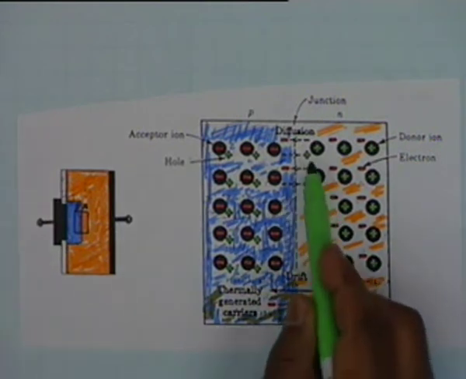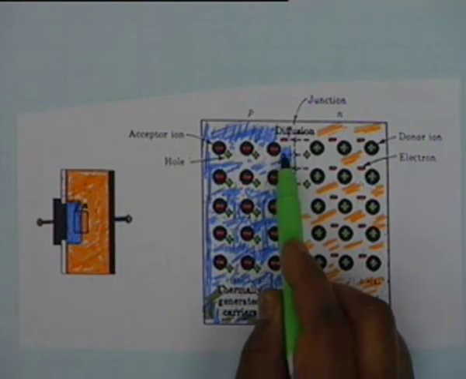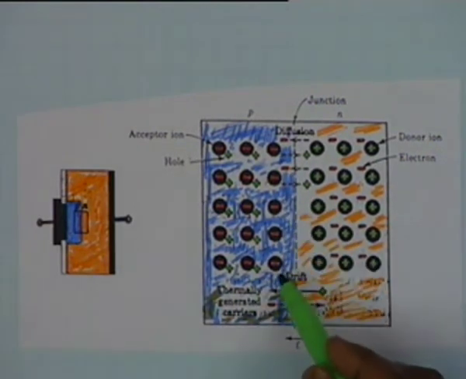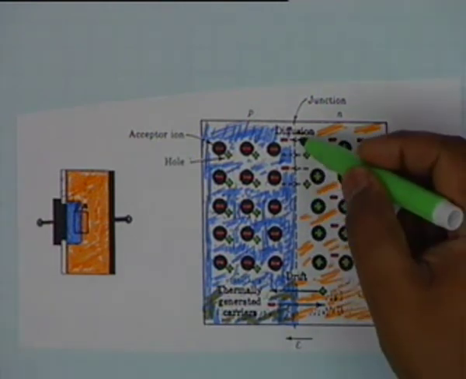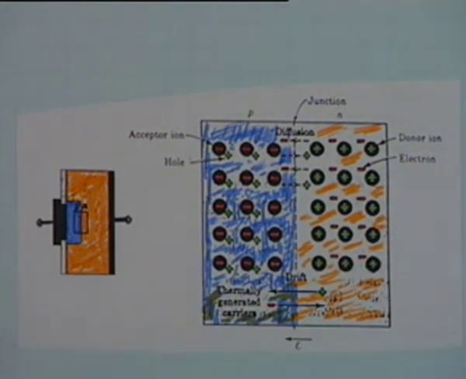We have shown some of them here. There is an electron which has come from this side, there is a hole which has gone from this side, and I have shown this part as empty because they have already recombined. Therefore if the device is left to itself, a region near the metallurgical junction shall be devoid of charge carriers. Isn't that right?